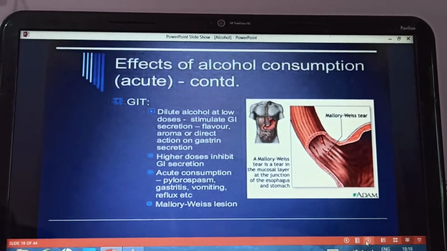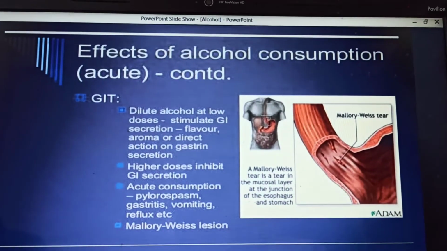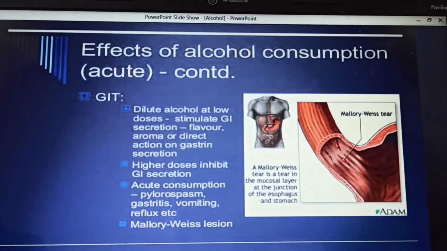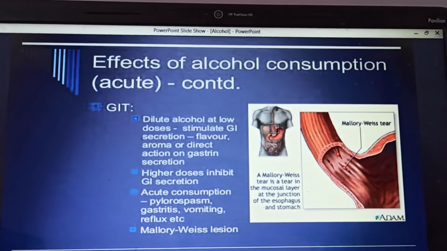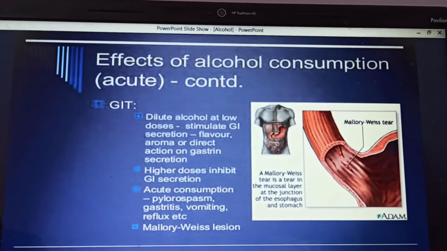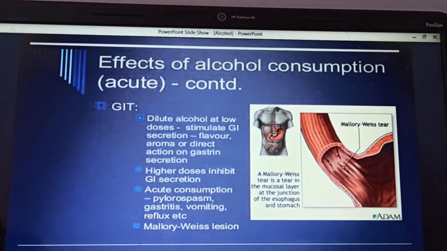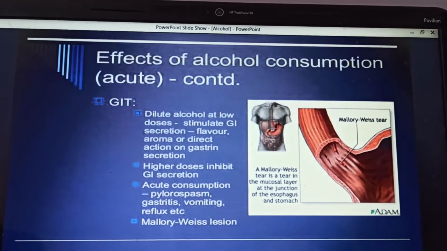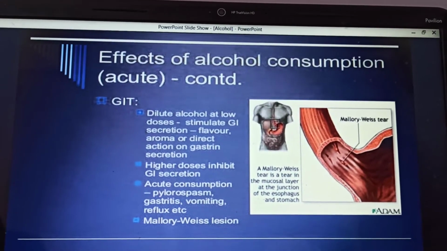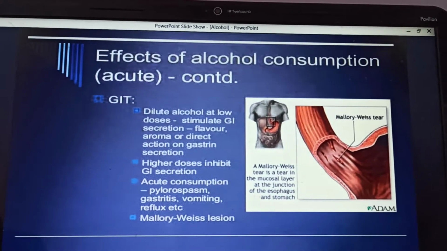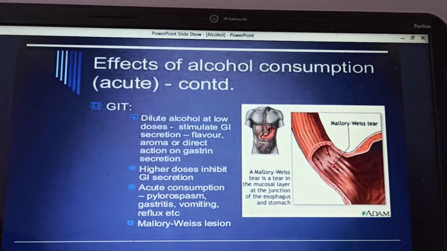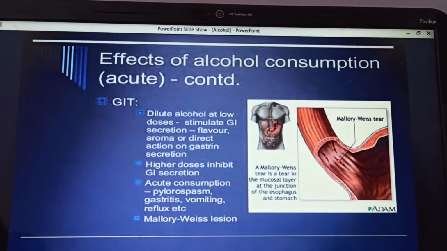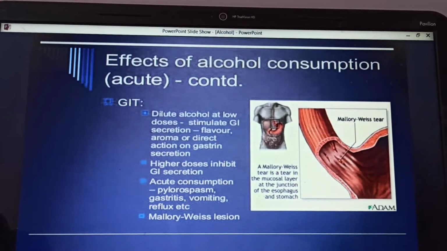Mallory-Weiss lesion. Now what is Mallory-Weiss lesion? It is a tear in the mucosal layer at the junction of the esophagus and the stomach. Such a tear can occur due to heavy consumption or a severely large amount of alcohol.